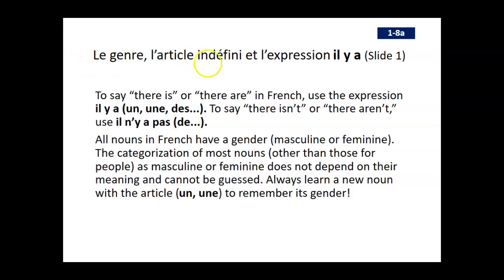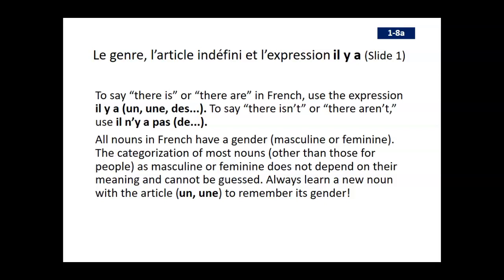The second topic that you see here is l'article indéfini, and that just means indefinite article. In English, we know these as the words a or an, depending on how you're pronouncing it. And indefinite articles are just little words that come before nouns, and if they're indefinite, they happen to be non-specific things.